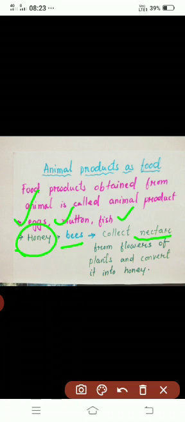So in this module we learnt about the sources of food. There are mainly two sources, that is your animal source and plant source. Okay.